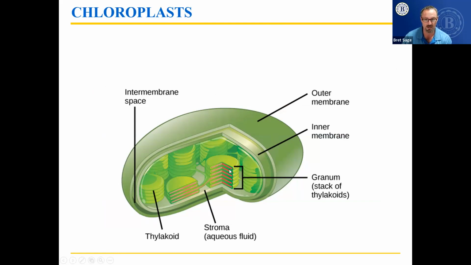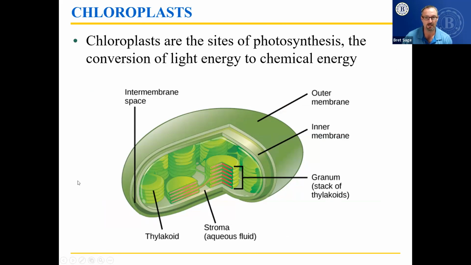And if you stack a whole bunch of these thylakoids together, you get what is called a granum, an individual granum. If you have several stacks, those are called grana. And the stroma is the fluid in between these stacks. Chloroplasts are the site of photosynthesis, the conversion of light energy into chemical energy. So plants and other photosynthetic protists use these organelles to make food.